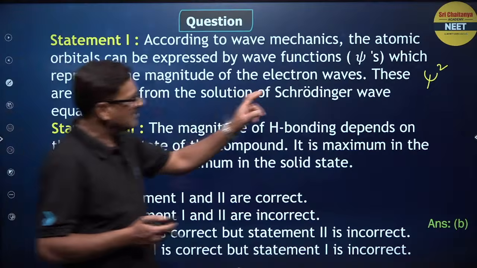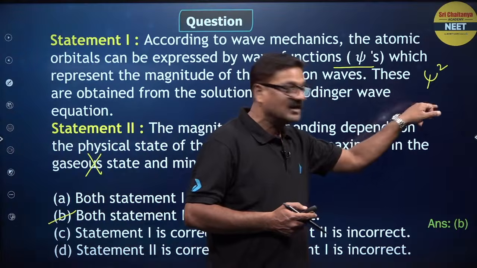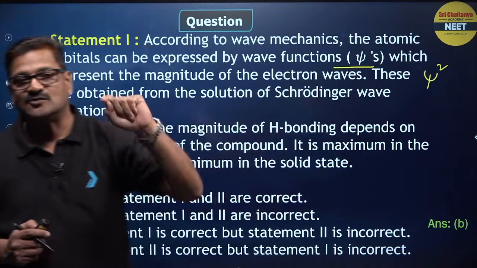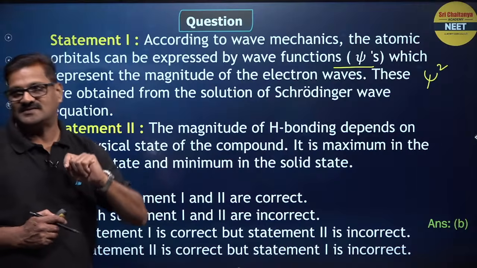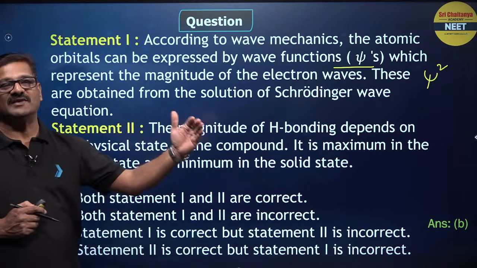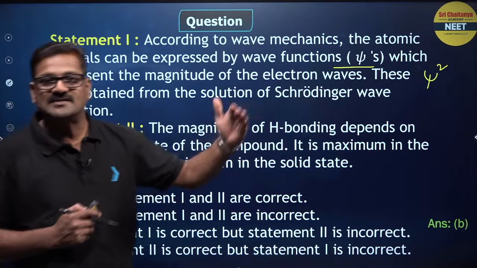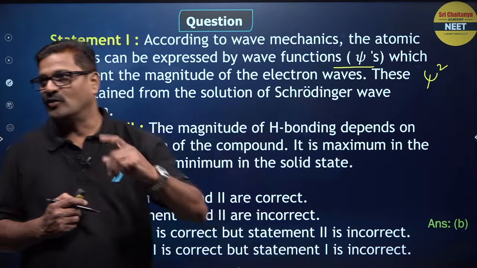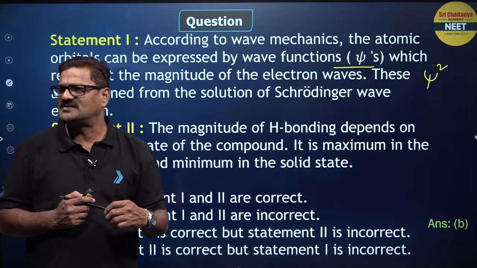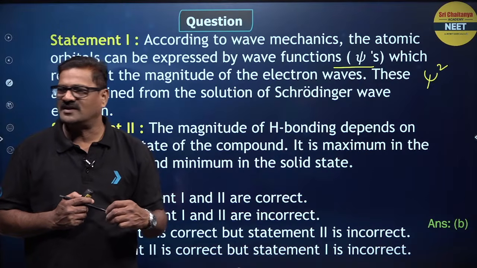It will not be about psi, it will be about psi square in the Schrodinger wave equation. Psi has no physical significance. And hydrogen bonding will be greater in solid than liquid, and greater in liquid than gaseous state. Hope you understand, bachcho.